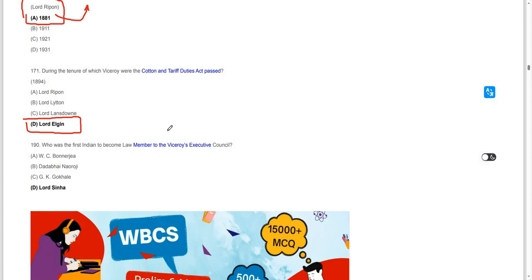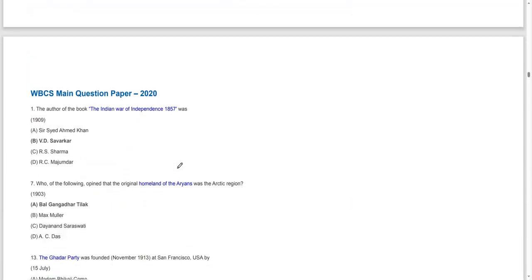Who was the first Indian to become the law member of the Viceroy's Executive Council? Lord Sinha is the one. Lord Sinha. Moving on to the next question.